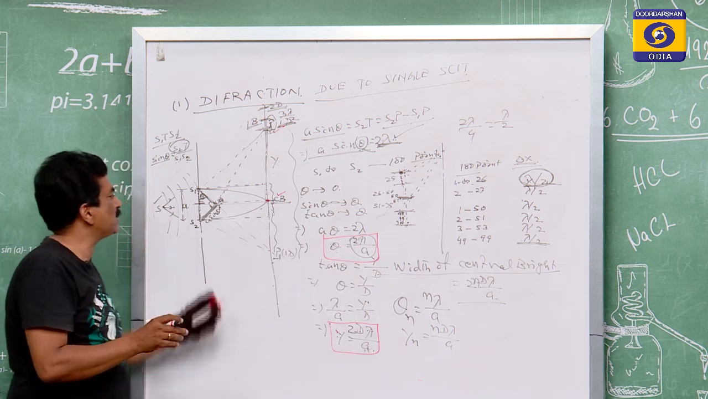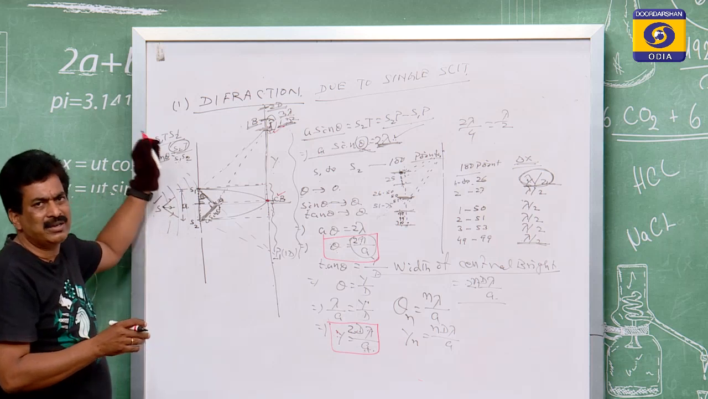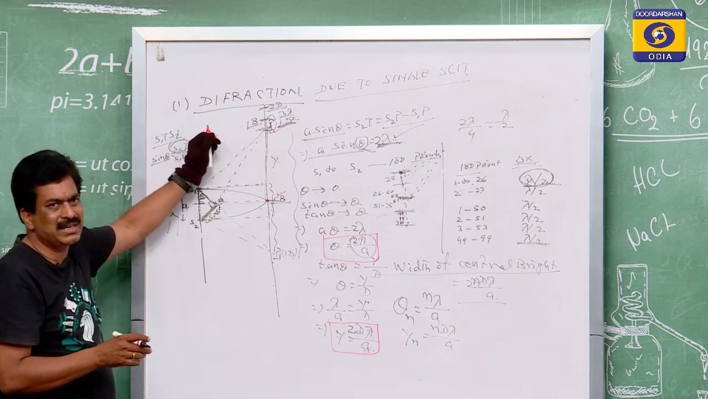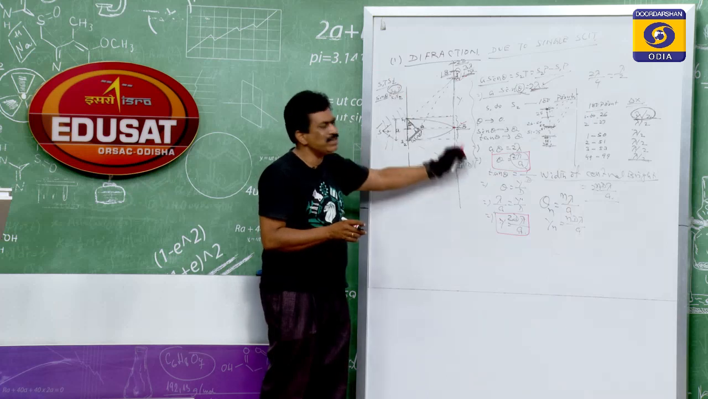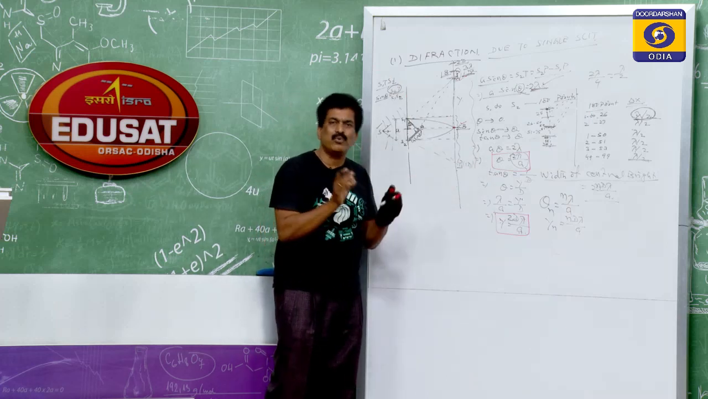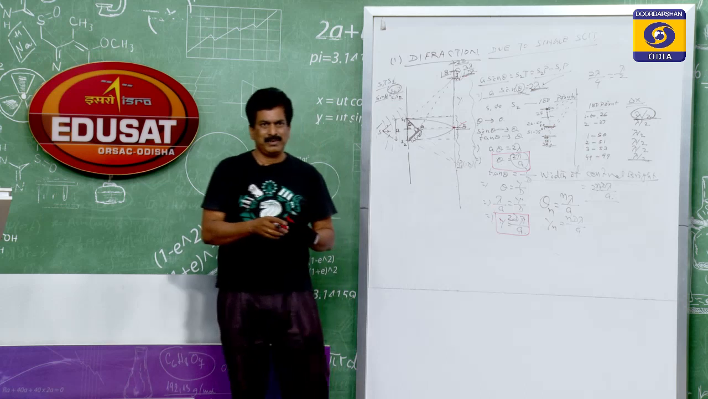Okay, so what we discussed is what diffraction is, and how diffraction happens for a single slit. For the single slit, what the central bright is and what the width of the central bright is. Thank you very much to my students.